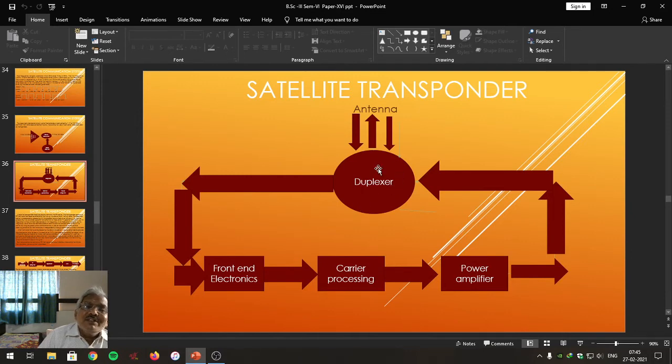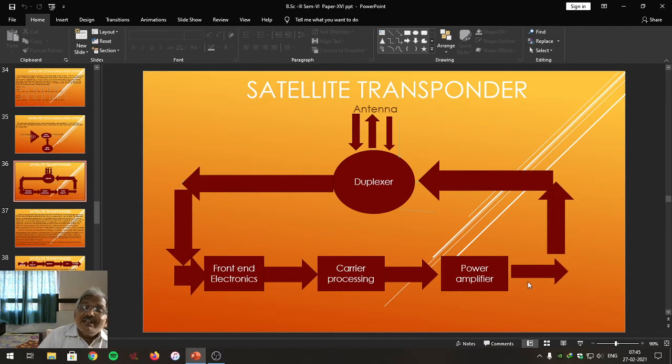The received signal from the receiving antenna is given to the front-end electronics. The output of the front-end electronics is given to the carrier processing, where processing is being done. Let us see details of all these things in the next slide. The output of carrier processing is given to the power amplifier.